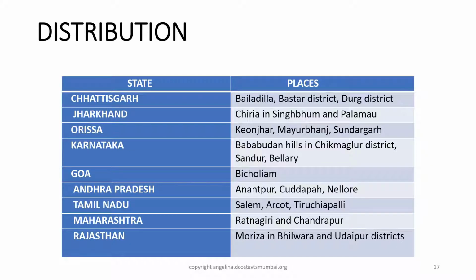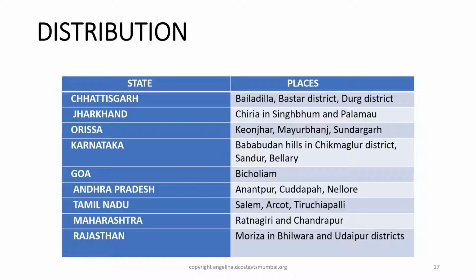Let's take a look at the distribution of iron ore in India. Chhattisgarh, Bailadila, Bastar districts, Durg district. Jharkhand, Chiria and Singhbhum and Palamu. Odisha, Keonjhar, Mayurbhanj, Sundargarh.